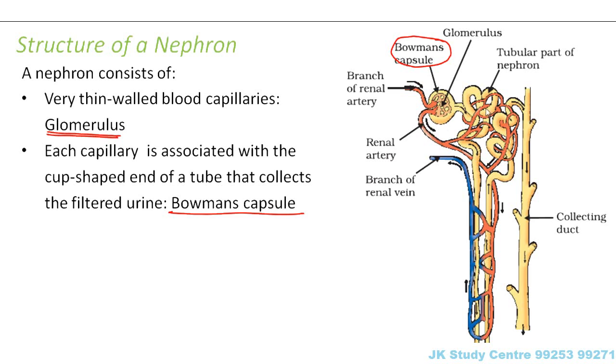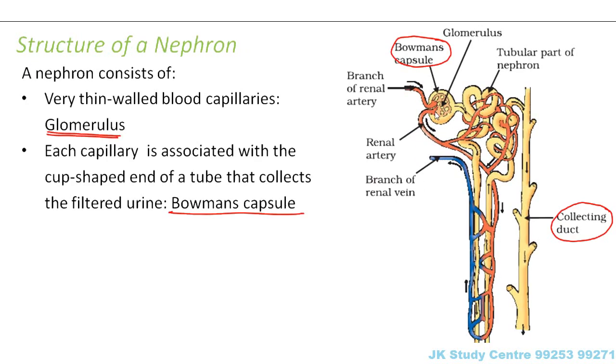If you look at this tube, it is a coiled structure and it is a very long tube in fact. You see it is a coiled structure which moves like this, and this is again a coiled structure which finally enters into the collecting duct. So what does this collecting duct do? It is going to collect the filtered urine. Now how is the urine getting produced, or how is the blood containing waste products getting filtered? The glomerulus is attached to the Bowman's capsule and the other end of the tube leads to the collecting duct. Whenever the blood comes here, the blood is right now containing the waste products as well.